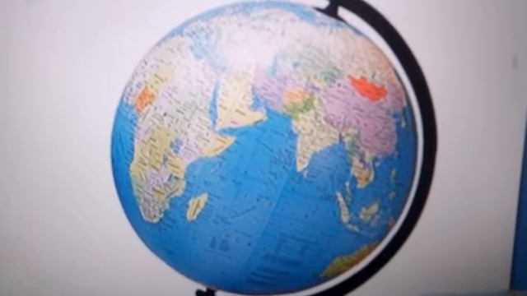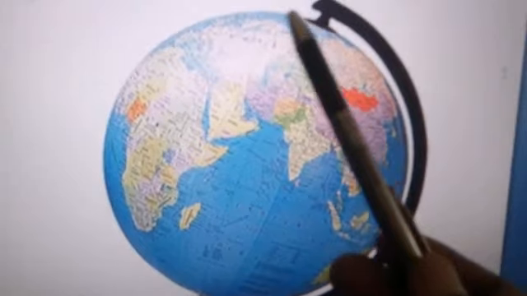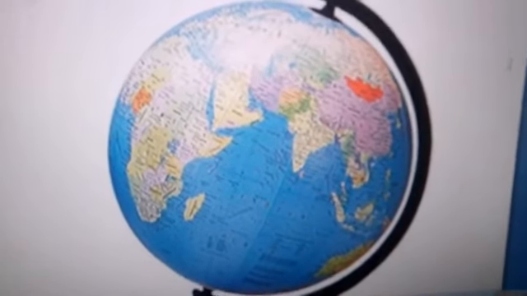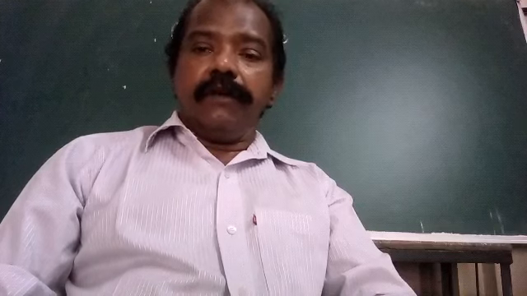In these areas, the heat will be more. This is called the curvature of the earth. So now we understood about the curvature of the earth.